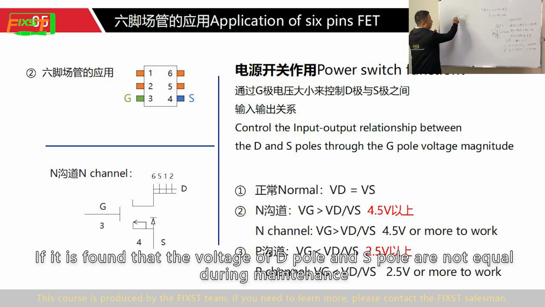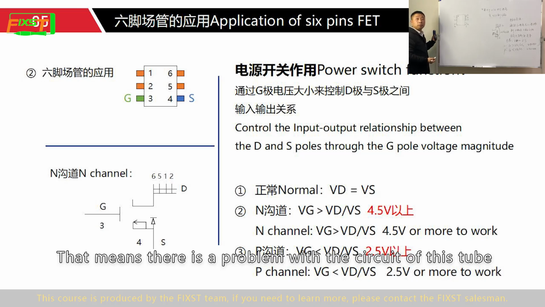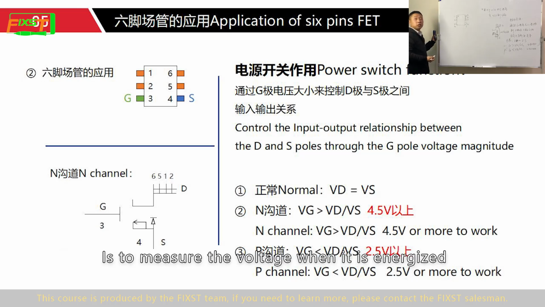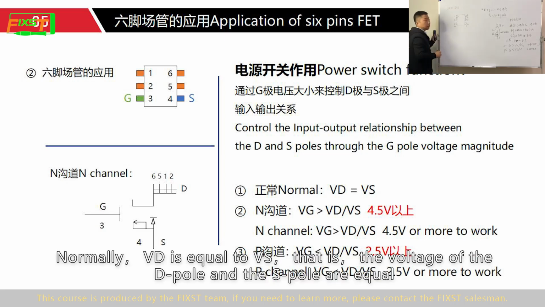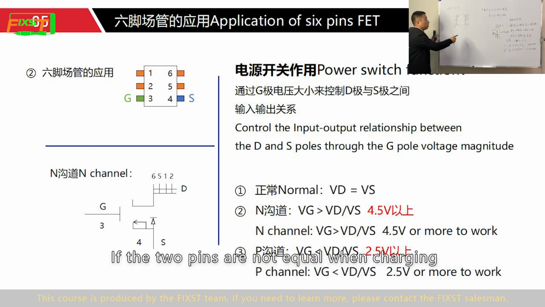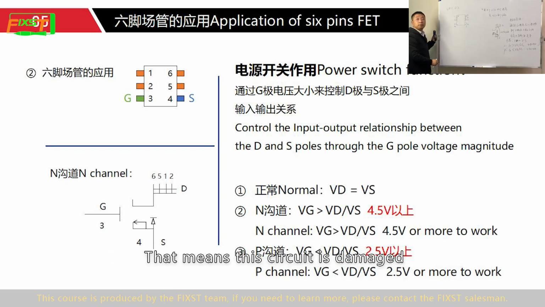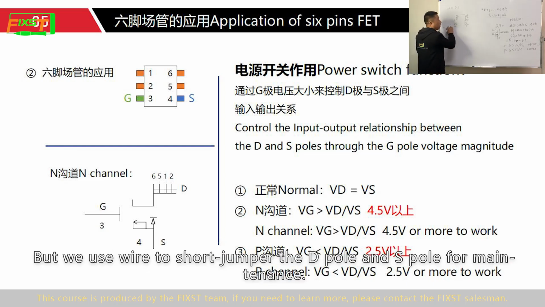If it is found during maintenance that the voltage of D pole and S pole are not equal, that means there is a problem with the circuit of the tube. You measure the voltage when it is energized. Normally, Vd is equal to Vs, that is, the voltage of D pole and S pole are equal. If the 2 pins are not equal when charging, that means this circuit is damaged. It is possible that the G pole has no voltage, but we use a wire to shock jumper the D pole and the S pole for maintenance.